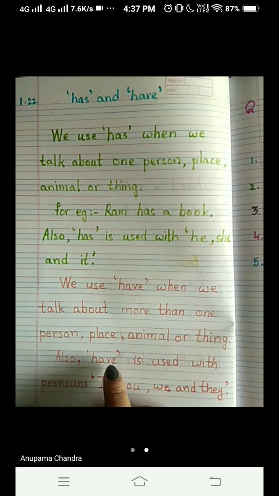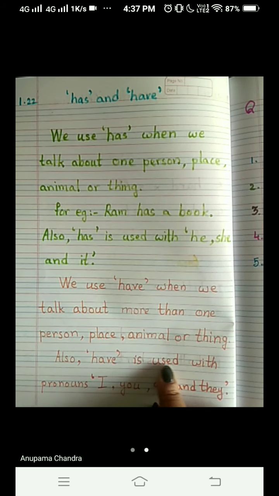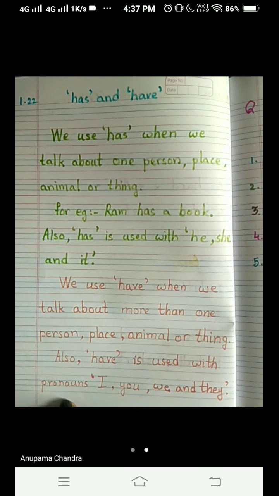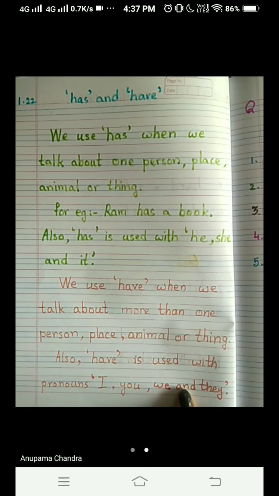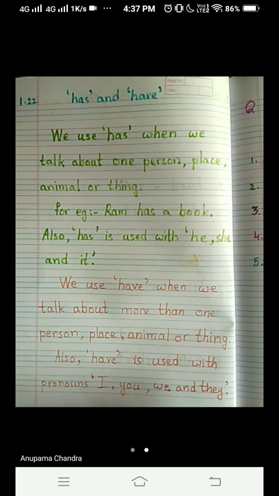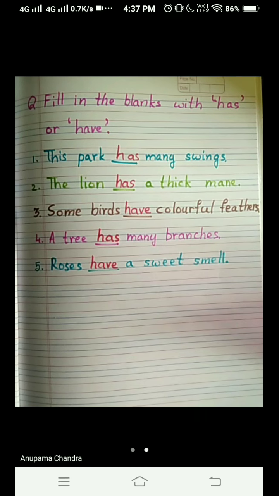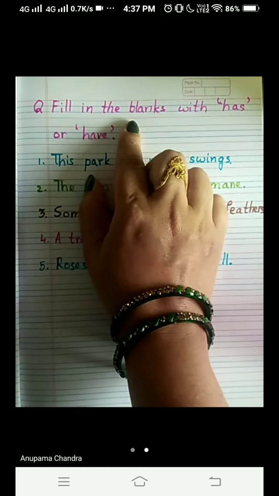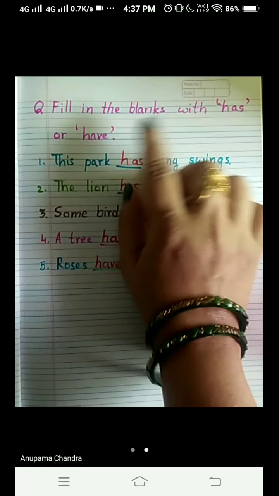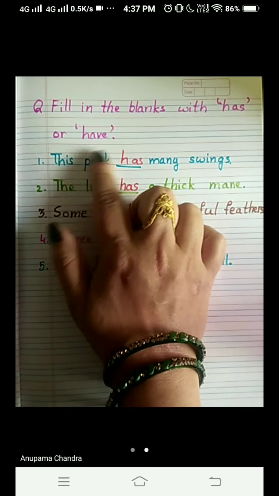Also, have is used with pronouns I, you, we, and they. Read the question after me. Fill in the blanks with has or have.